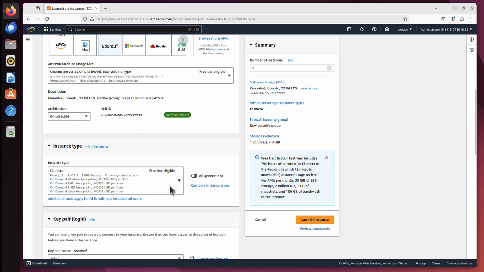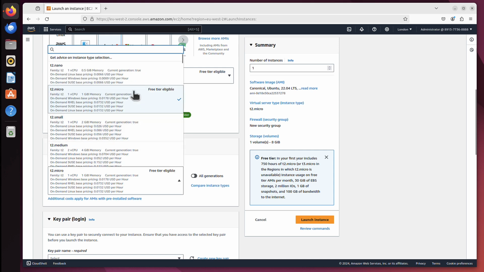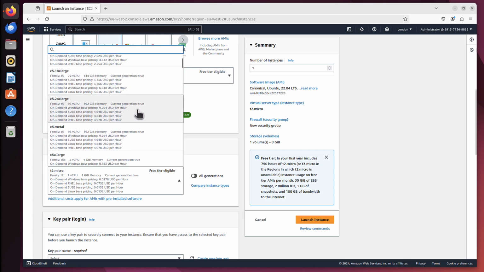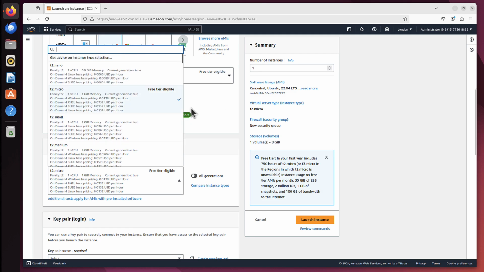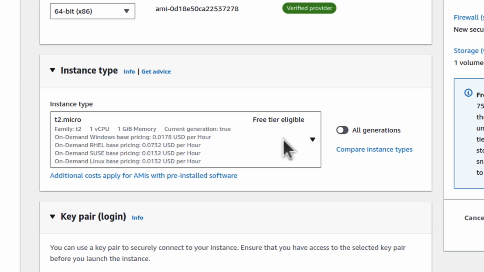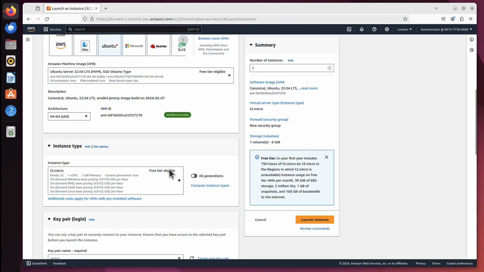And here you can choose the type of your server. So we've got T2 Micro. Let me just maybe open this. You can see there are many and many of them available. You can scroll down, and as you can see, loads and loads of them. But what's important about this one is that it also has that free tier eligible label. You can see this server has one virtual CPU and 1 gig of memory. And below are the prices, how much it costs to run it. But I want to discuss one more thing because we go back to that free tier, I mean.